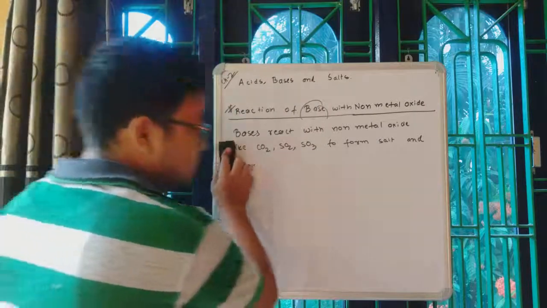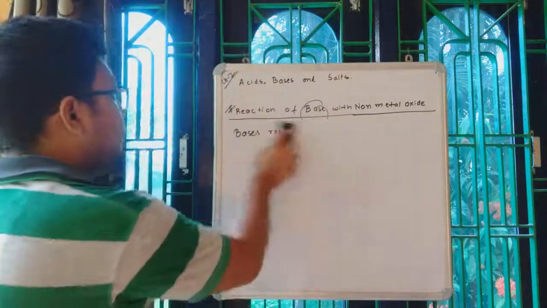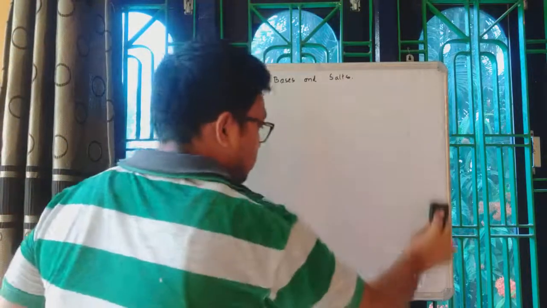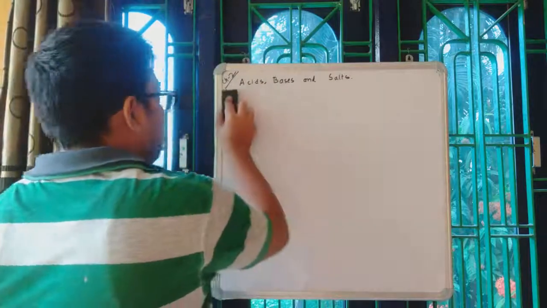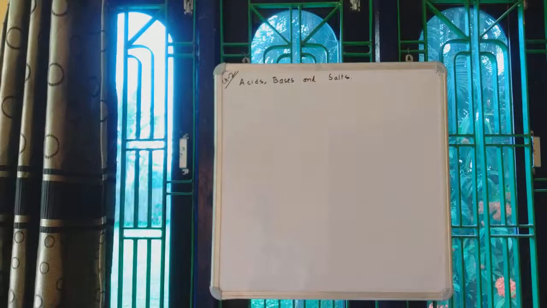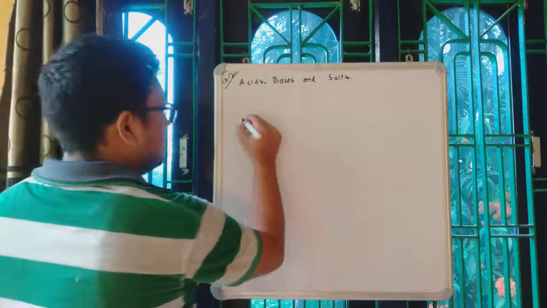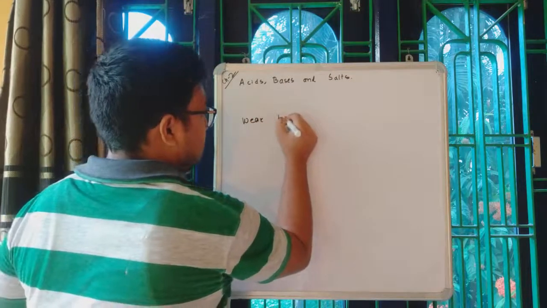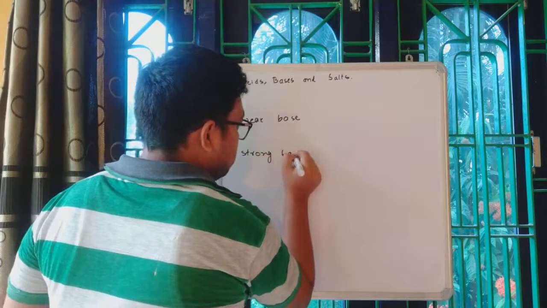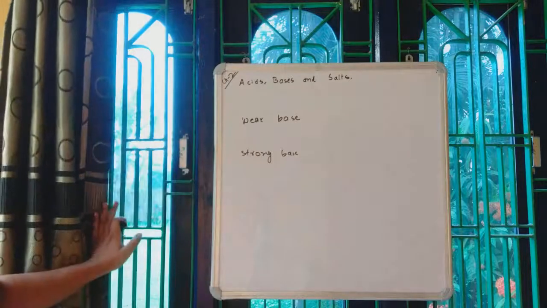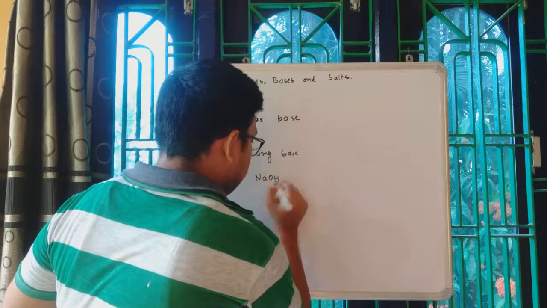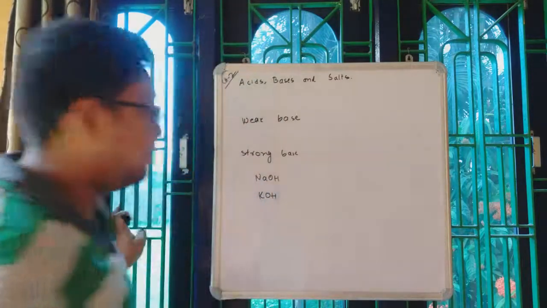Strong acids are those acids which dissociate or ionize to a large extent, whereas weak acids are those where the ionization or the dissociation was to a small extent. A similar concept applies in case of bases, weak bases and strong bases. Strong bases are those which dissociate to a large extent. Say for example, NaOH is one of the examples of a strong base.